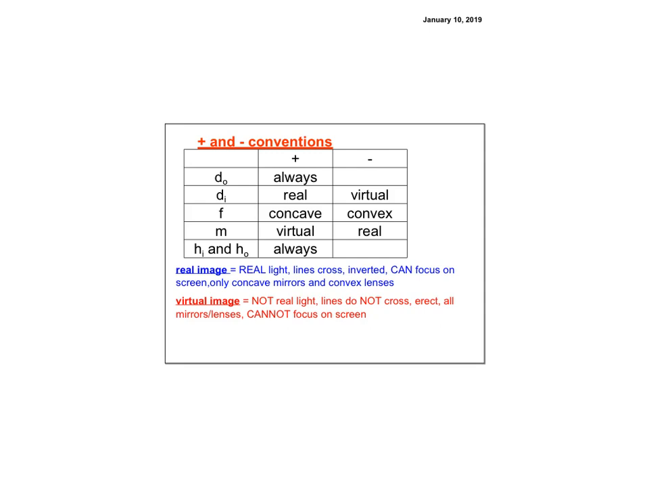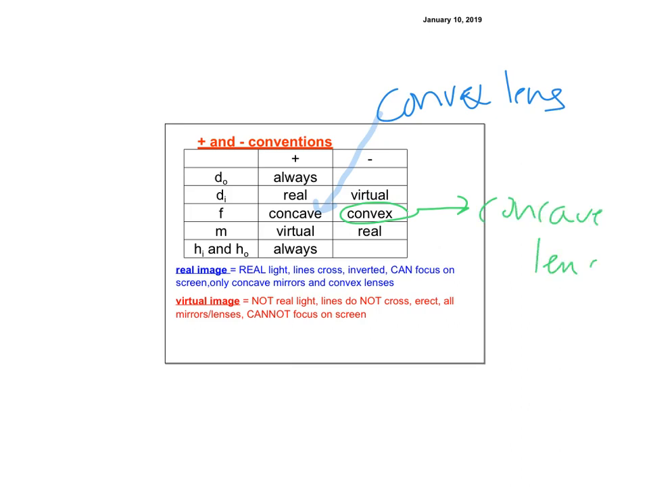Conventions to remember for when things are positive and negative. DO for everything we're going to do is always positive. DI is positive if it's real and negative if it's virtual. F is positive if it's concave. Oh, we have to be careful. This is a concave mirror. I thought I fixed all these, but I didn't fix it on this one. So that's a concave mirror or a convex lens. And for the other one, this is a convex mirror or a concave lens. So you don't want to mix those up.